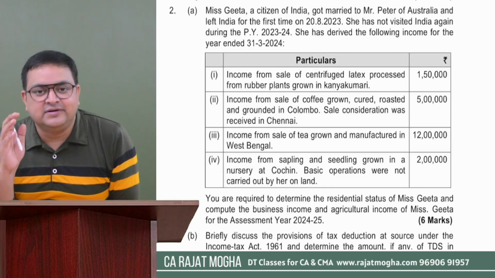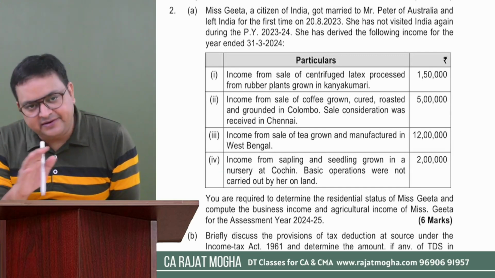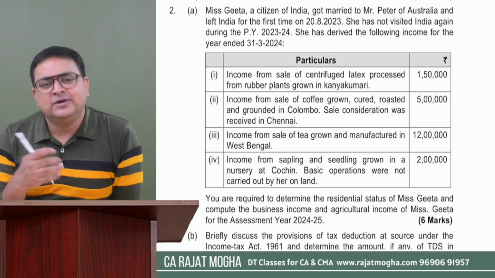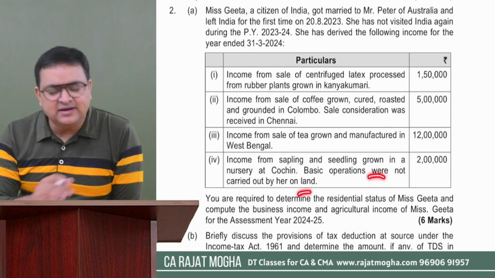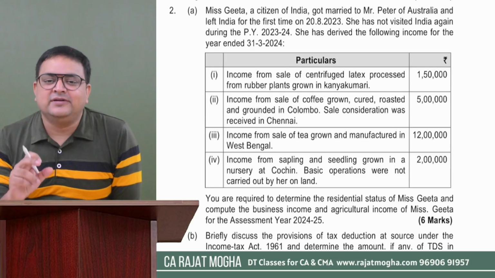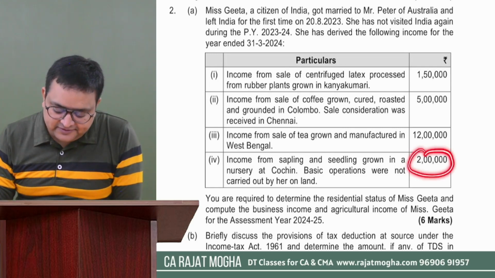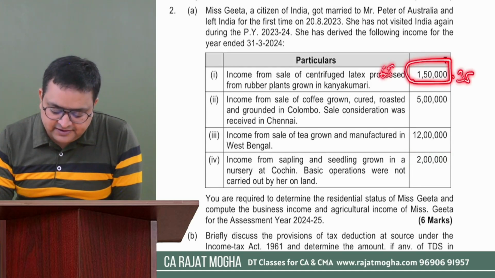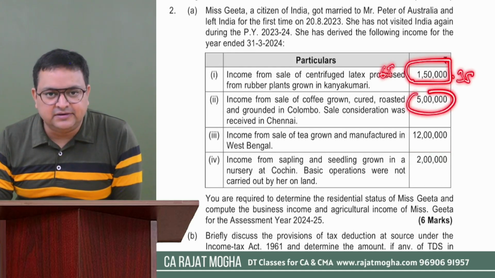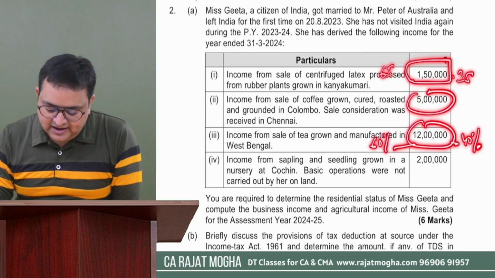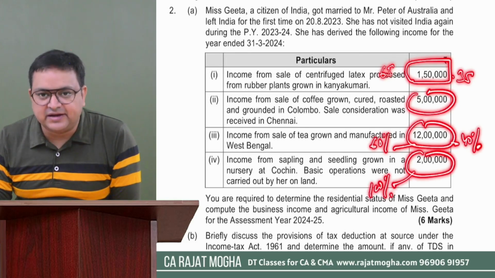The income is fully exempt. Even here the examiner is confusing you that basic operations are not carried out by the assessee. It doesn't matter. Whether the basic operations are carried out by the assessee or not, nursery income is always agriculture income. So this is 100% agriculture. Here it is 65% agriculture, 35% business. Here 100% would be taxable, that is business income. 12 lakh would be 60% agriculture, 40% business, and this is 100% agriculture activity.